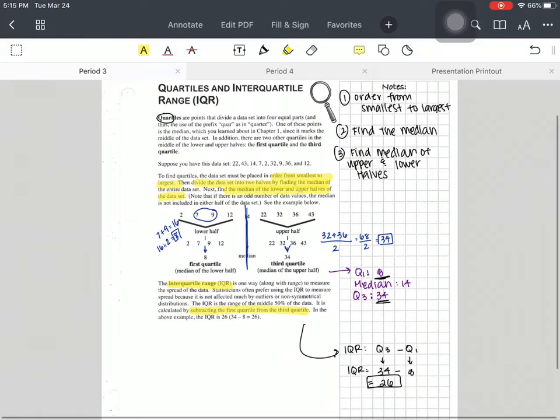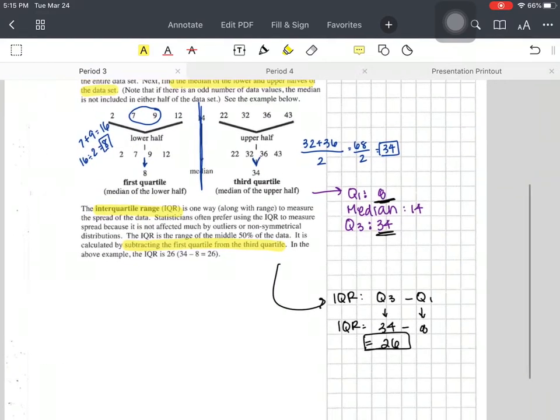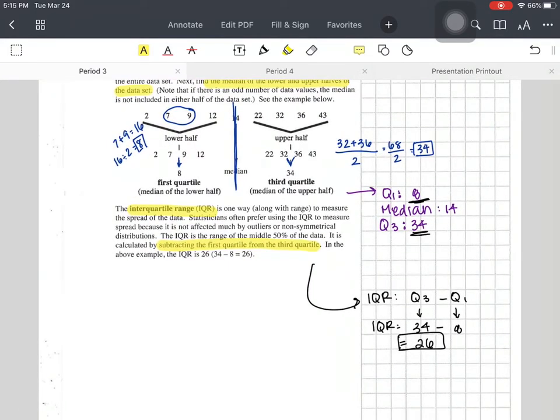Okay, let's review. Quartiles: the first quarter, the median is the halftime, second quarter, then the third quarter. What you've got to do is order it from smallest to largest, cut it in half. That's your median. Cut it in half again. That's your first quartile. Cut it in half again. That's your third quartile. Interquartile range is the range within those quartiles. So you take your third quartile, subtract your first quartile, boom, interquartile range.